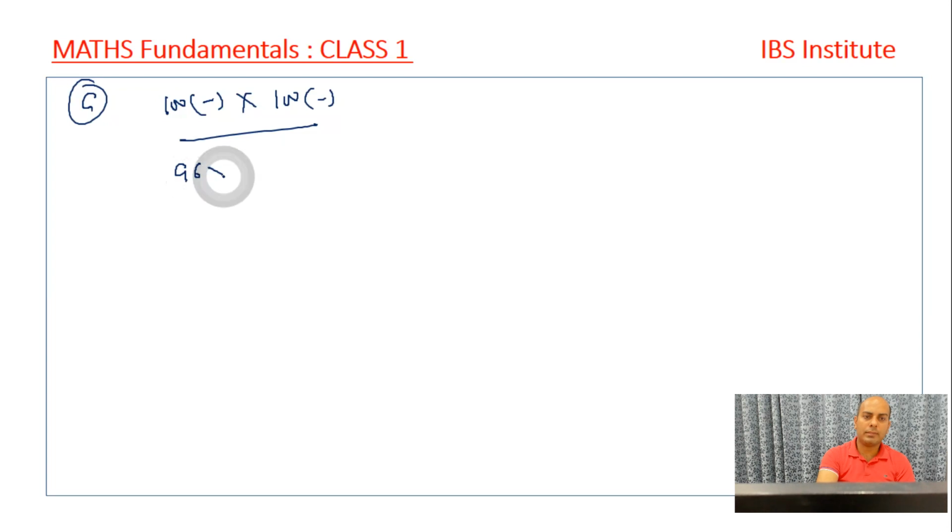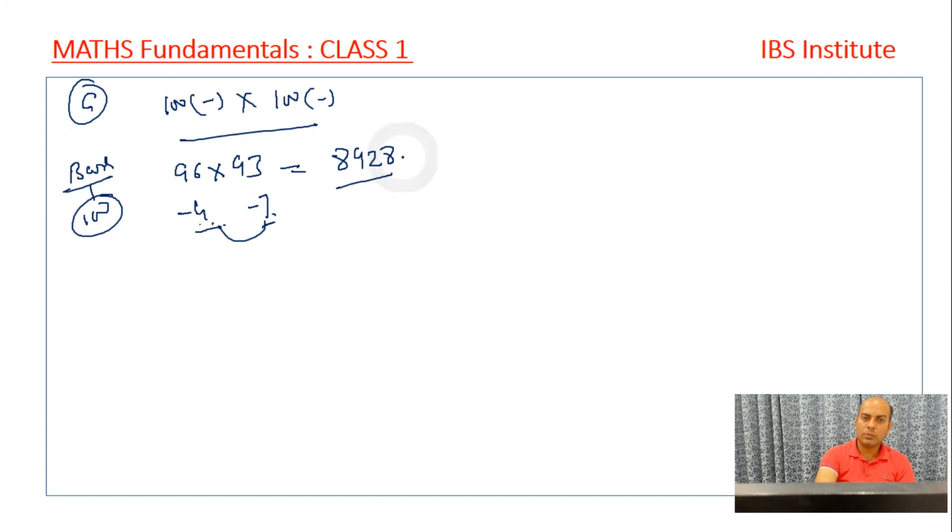Like we have 96 into 93. This we have to multiply. So in this case also we take the base, and the base we take to be 100 only. So it is minus 4, and here it is minus 7. 4 and 7 is 11. So 11 less than 100 is 89. We decrease 11 from 100, that's 89. And 7 into 4 is 28. Straight, because both are negative. Minus and minus is plus, so plus 28. So the answer is 8928, right?